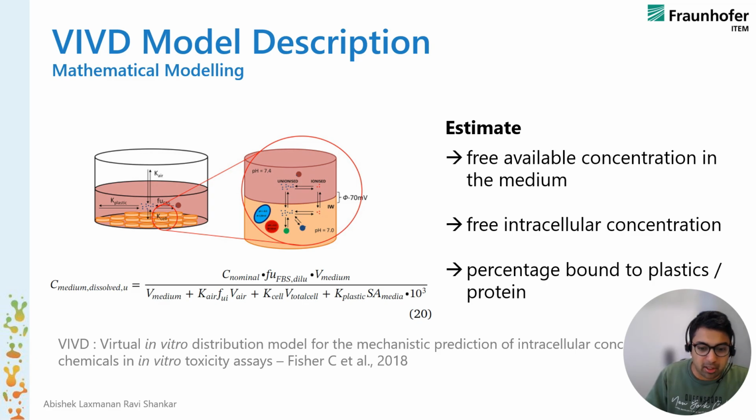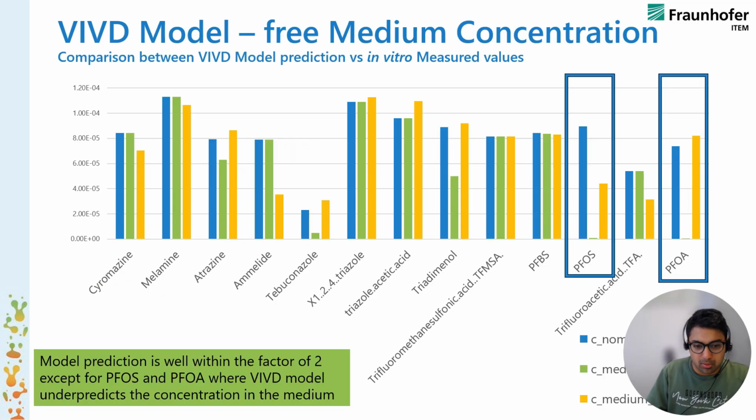So this is a very comprehensive model when we go through the literature, which takes more or less everything into account, the protein binding, the plastic binding, and so on in the system. So what happens here? So here's the VIVID model, which gives the free medium concentration.